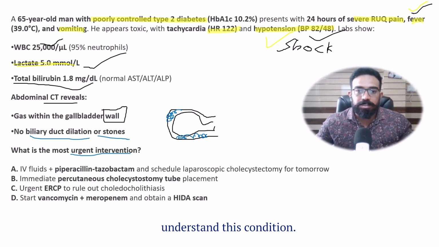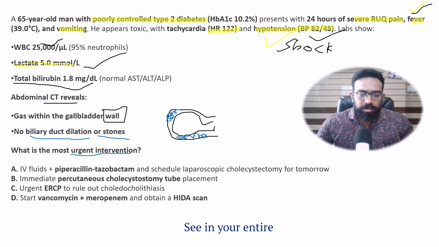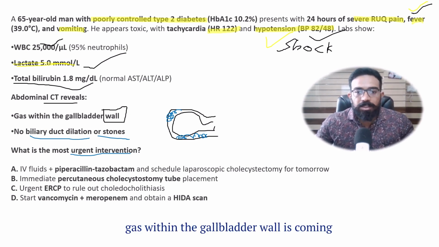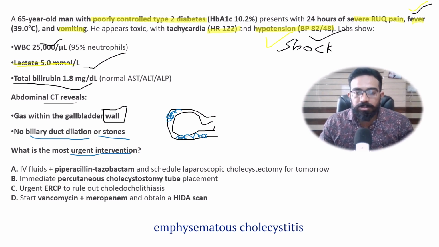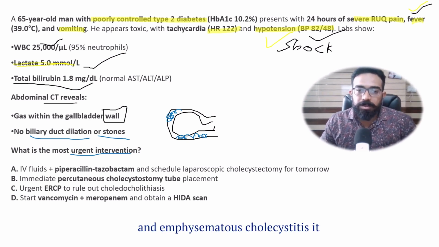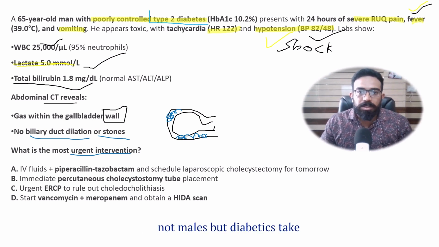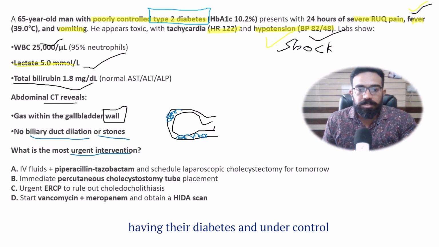Now first let's understand this condition. In your entire undergraduate surgery syllabus, gas within the gallbladder wall comes under only one topic, and that topic is emphysematous cholecystitis. Emphysematous cholecystitis usually happens in old, obese diabetics who do not have their diabetes under control.